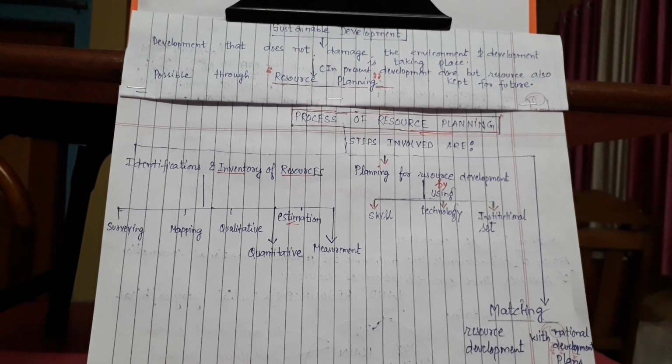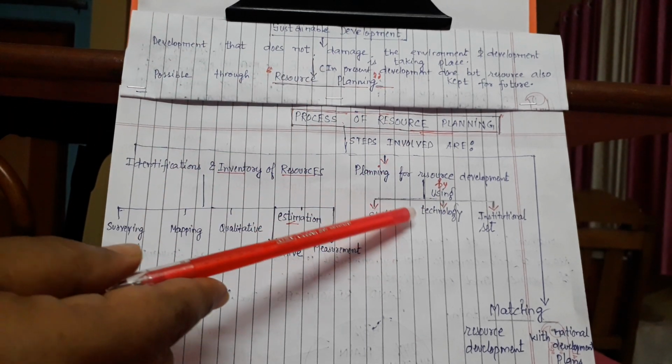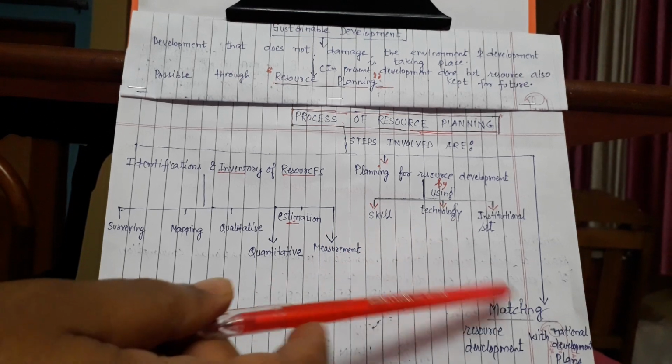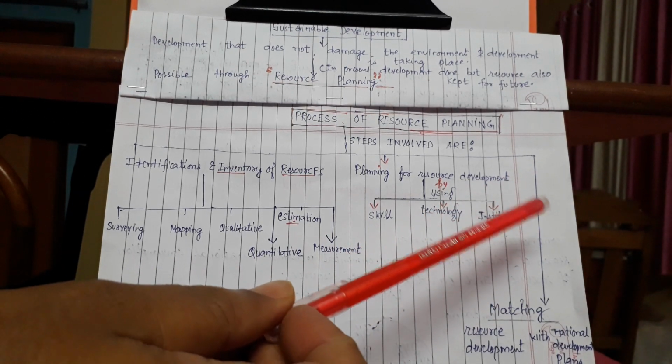See, previously, while the classifications were done, if you remember, there was potential in the resource, but it was not developed. Then when skill was put in, technology was put in, that resource which was a potential resource became a developed resource. So planning for resource development is done by using skill, technology and institutional setup.